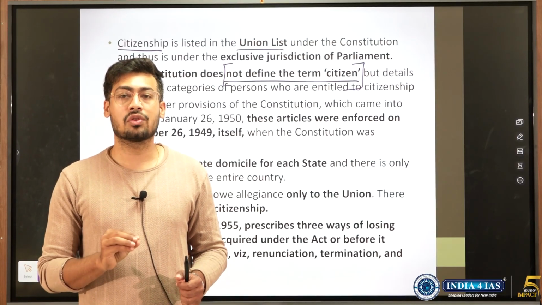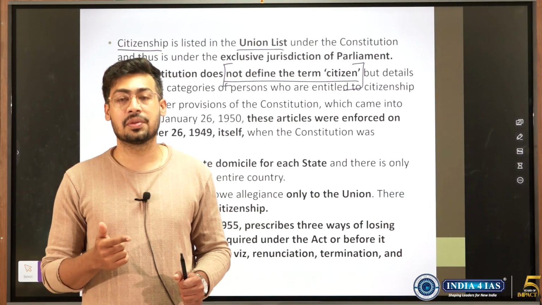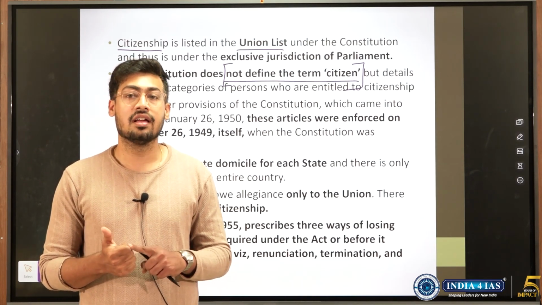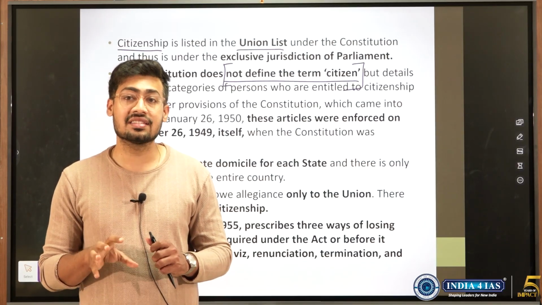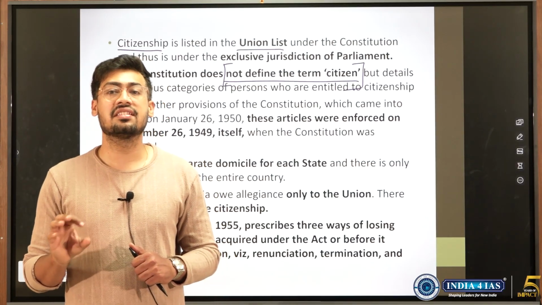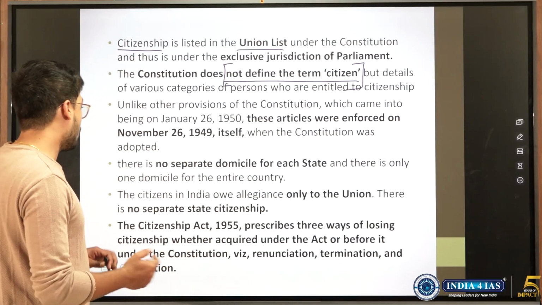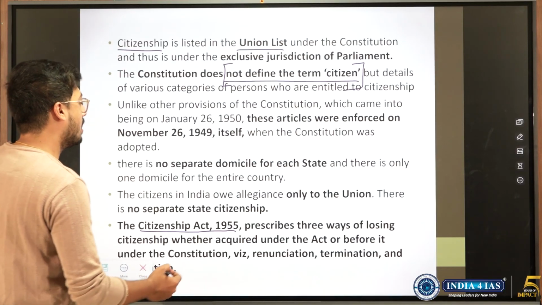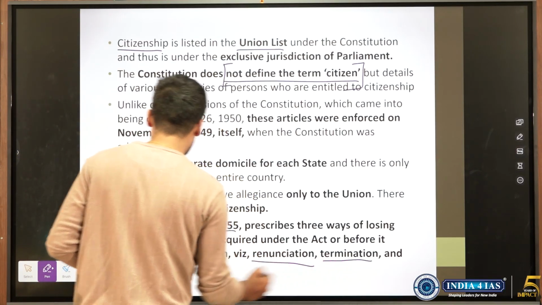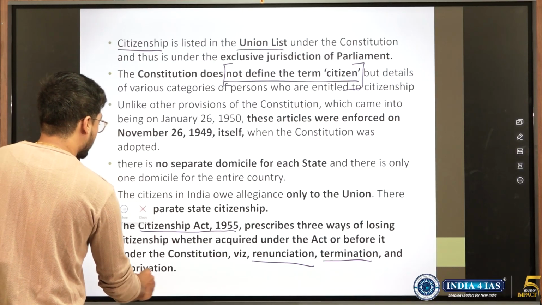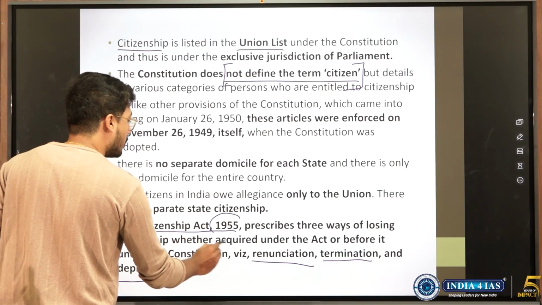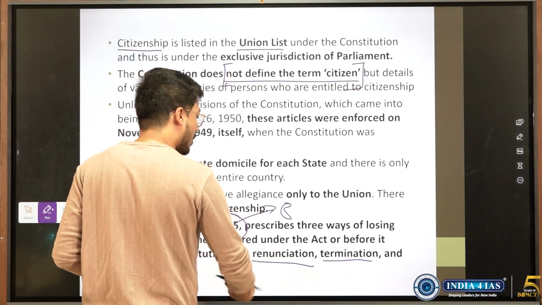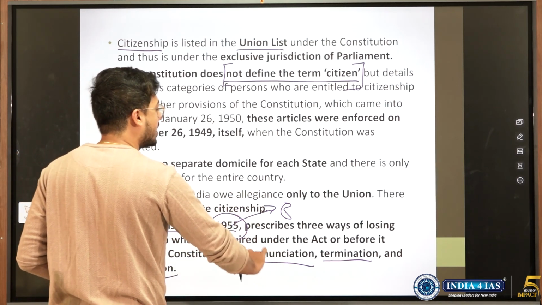The 5 grounds or 5 mechanisms through which one can acquire citizenship: citizenship by birth, by descent, by naturalization, by registration, and by incorporation of territory. These things are not mentioned in the Constitution. These are mentioned in the Citizenship Act 1955. Likewise, the grounds on which citizenship could be renounced, terminated, or deprived are also in the Citizenship Act 1955. UPSC gives these as mentioned in the Constitution. We focus only on this part and do not think about the Constitution, then it goes wrong.